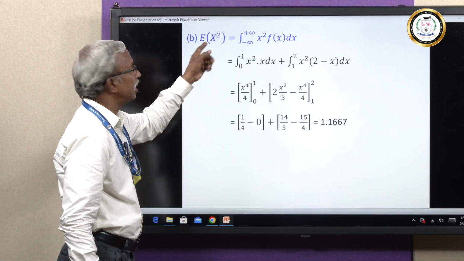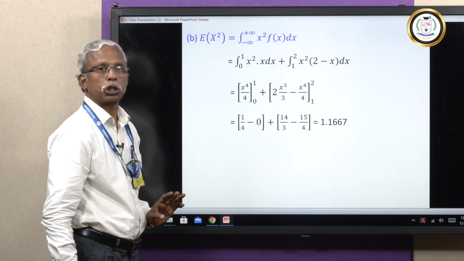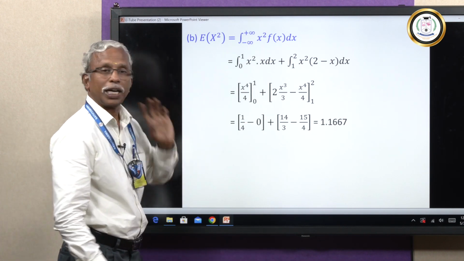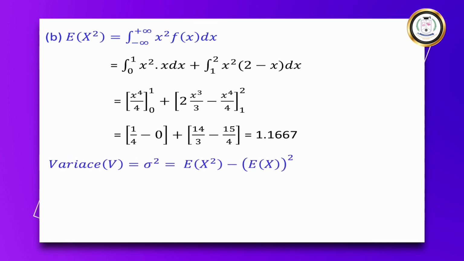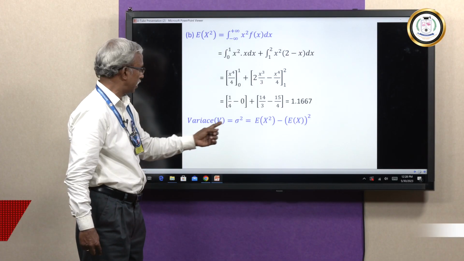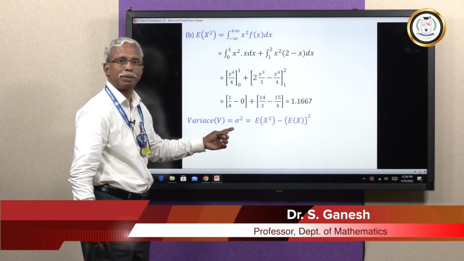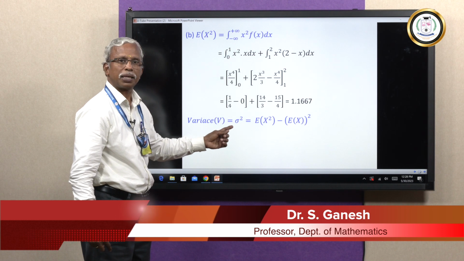That is nothing but expectation of x square. What is the need for this expectation of x square? To calculate the variance. That is what we want. What is variance of x? They call it as capital V of x. Sometimes you can even denote it as sigma square. Sigma square is nothing but the variance.